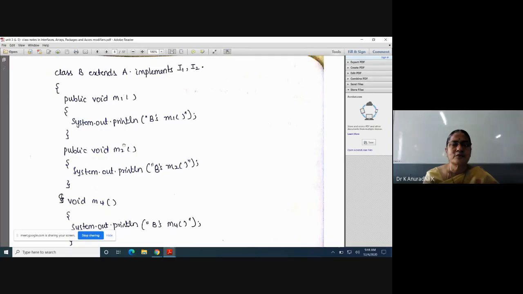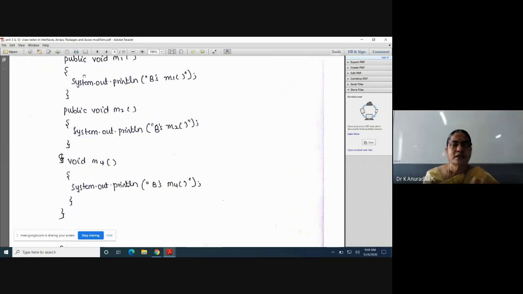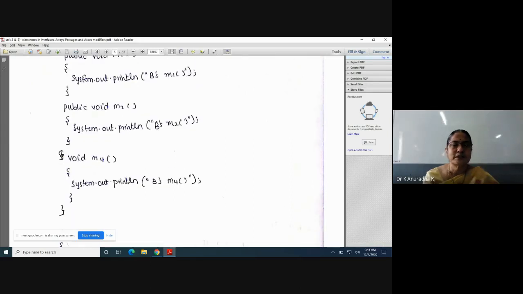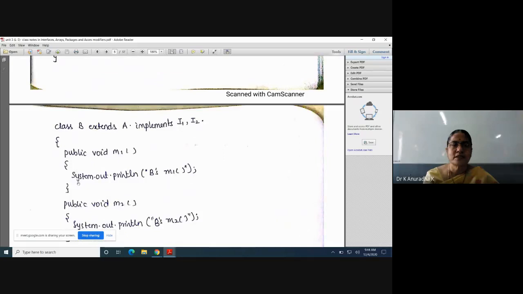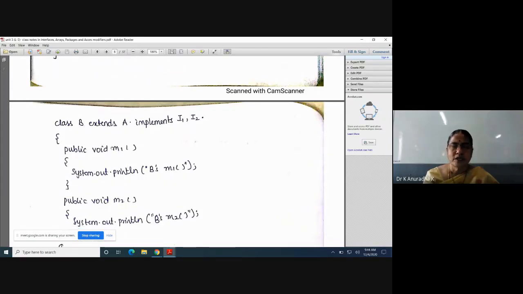So M1, M2 and M3 we can access with this class object, and in addition to M1, M2 and M3, we can write its own members. That means it is writing the M4 method, which is the own method of class B. So inside class B we have two methods, which are the two interface methods.